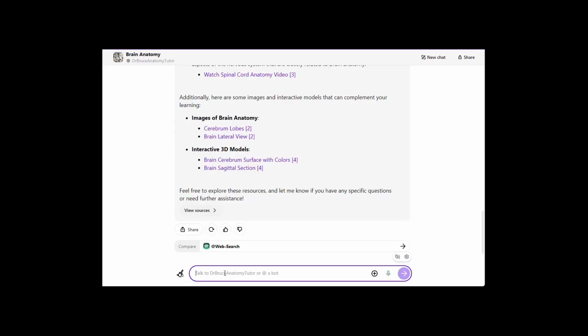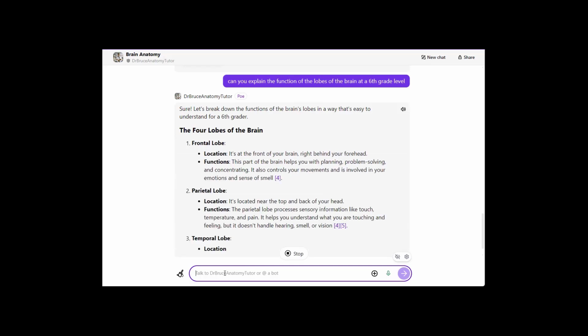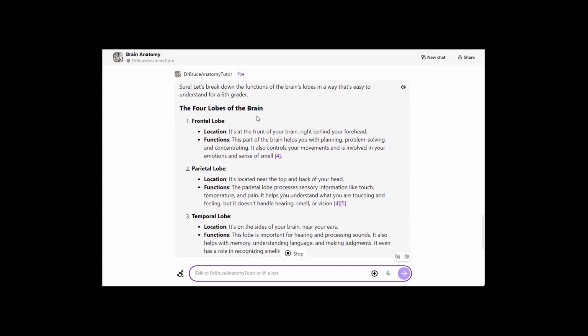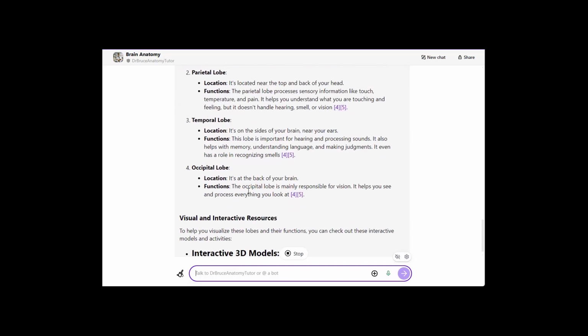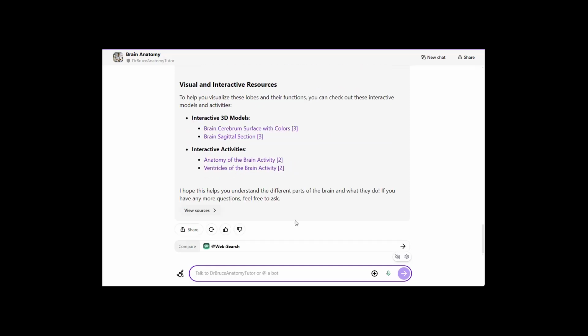So it can also explain things at different levels. For example, I could say, can you explain the function of the lobes of the brain at, let's say, 6th grade level? And sure enough, it does. It makes it simpler. So you can either drill down into one part of this, and you can have it explain things at all different levels. There again, it gives you the models and interactive activities to help you learn.